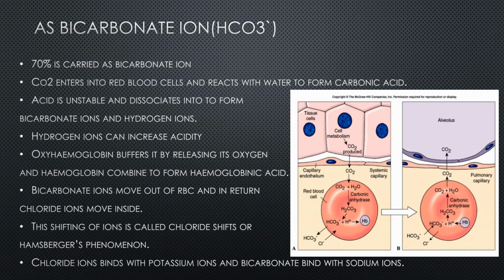This is achieved by special carrier proteins, and this shifting of chloride ions is known as chloride shift or Hamburger's phenomenon. The chloride ions that enter the red blood cells combine with potassium to form potassium chloride, and the bicarbonate ion leaves the red blood cells, combining with sodium to form sodium bicarbonate, and through this mechanism the pH of the blood is maintained.